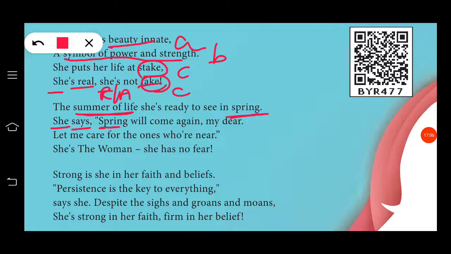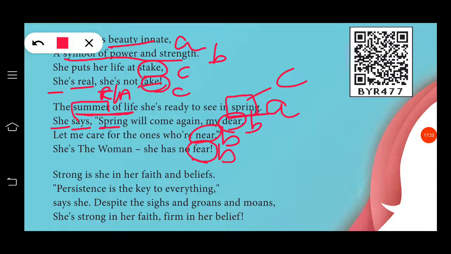For this, the rhyming scheme is "spring, dear," B, B, and B. This is a rhyming scheme, and the rhyming words are dear, beer, and near. And also the words summer and spring are the contrast.